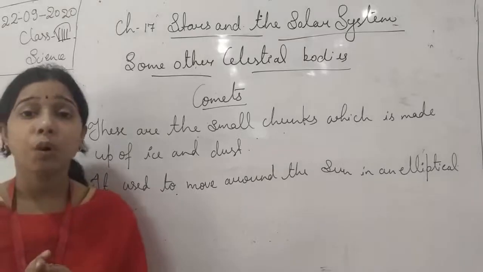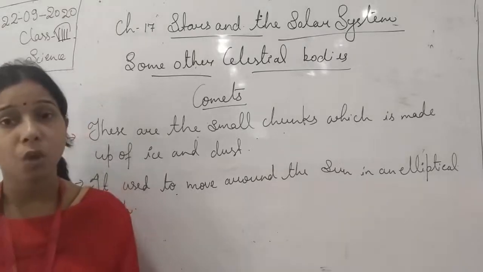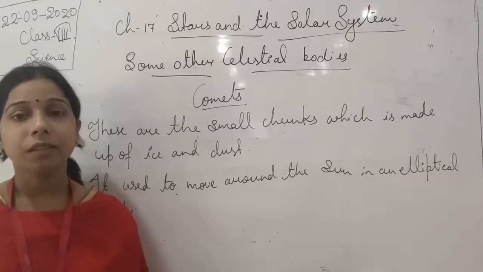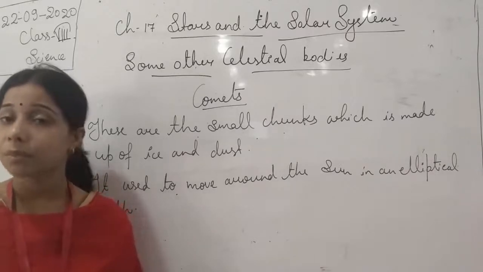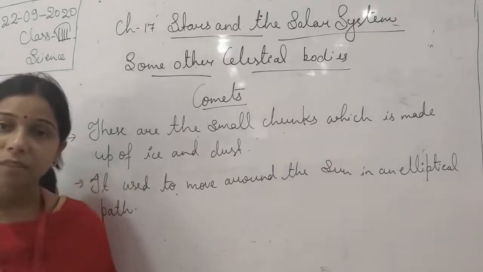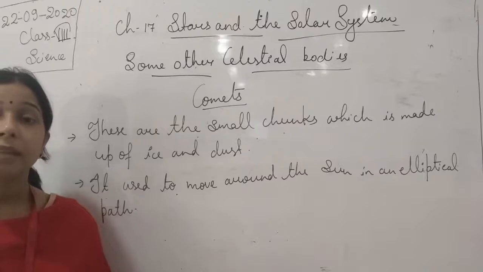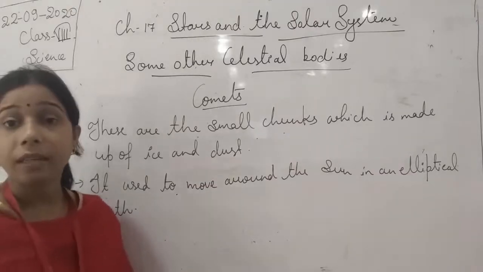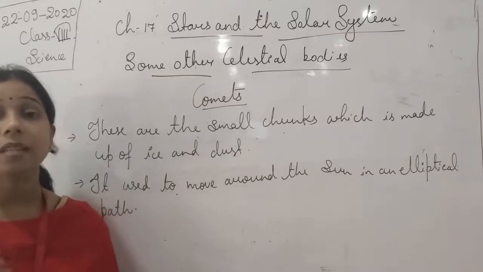Comets do not have their own light, but when you see the comet in the sky, you will find that it is glowing. The reason for the glowing is that when it comes nearer to the sun, due to the reflection of the sunlight, what will happen? The gases and the ice it is made up of start vaporizing, start evaporating.